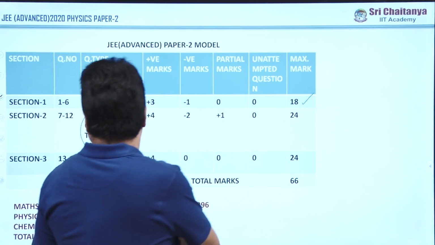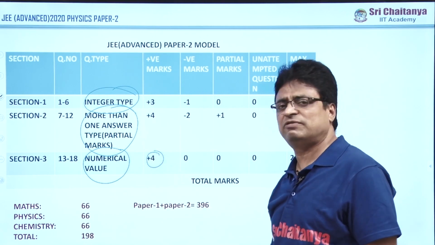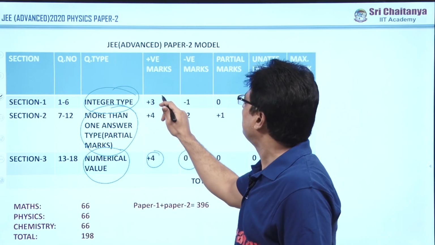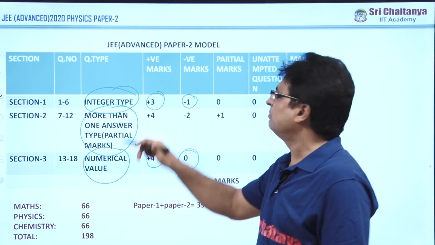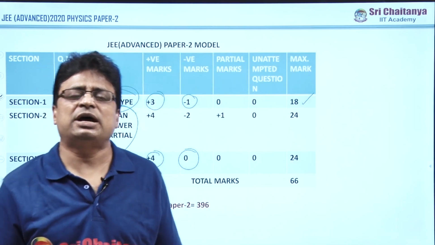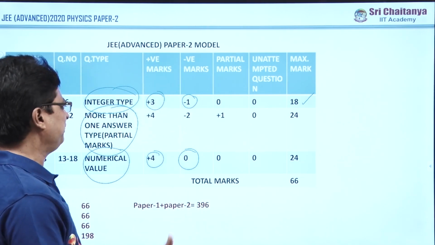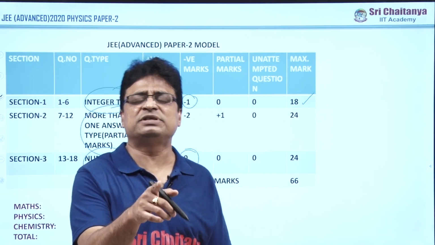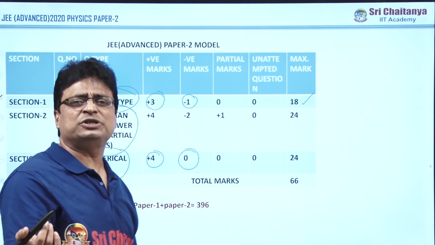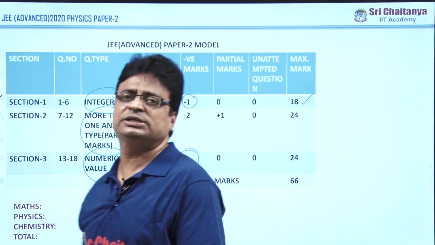Moreover, there is no problem with Section 3, because for a right answer it is plus 4 marks, and for a wrongly attempted question, only 0. Whereas in Section 1, for a right answer it is +3, and for a wrongly attempted one, -1. And of course, just like in Paper 1, in Section 2, since there are more than one answer type of questions, partial marks are there. That is very important. Even Paper 1, for each and every subject 66, 66, 66, total is 198. Similarly, Paper 2 is also conducted for 198. Altogether, they conducted the examination for 396.